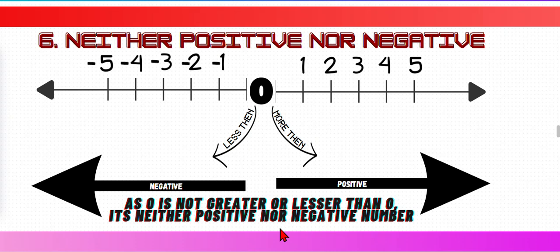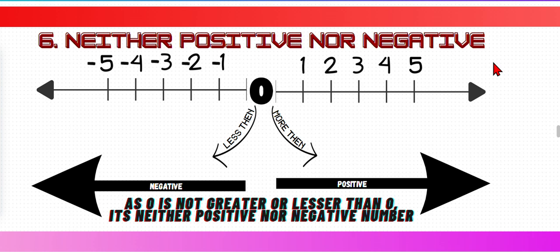Now the sixth one, 0 is neither positive nor negative. See, just as I told you, the number line in which 0 is in the middle: 1, 2, 3, 4, 5, minus 1, minus 2, minus 3, minus 4, minus 5, and minus infinity. Here infinity. But now we are not seeing that additive inverse. Sorry, that was some sound. Okay, I am going to show you that it's neither positive nor negative.